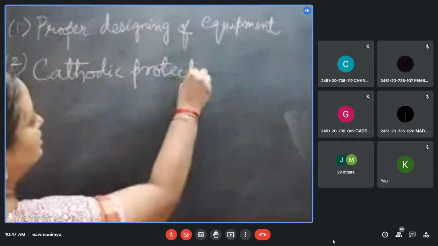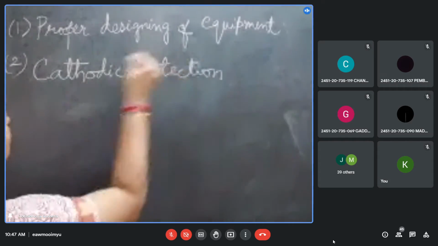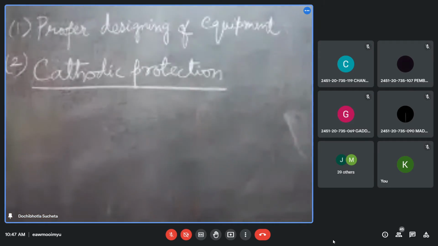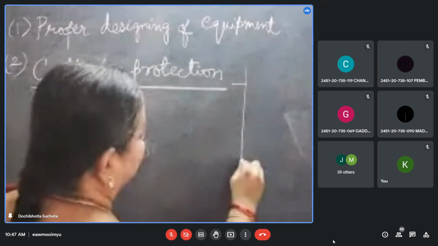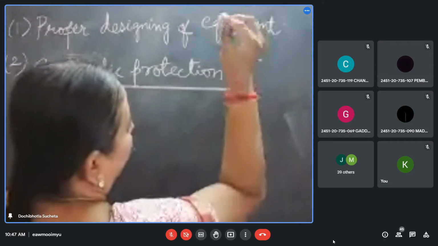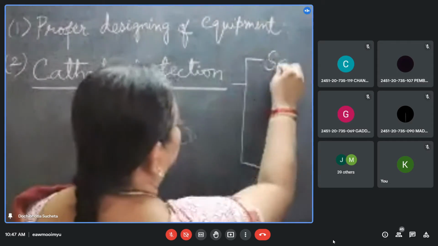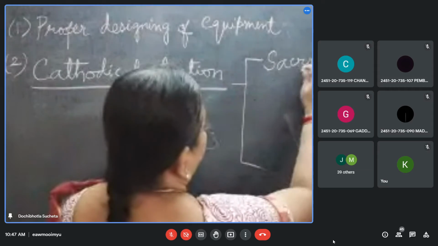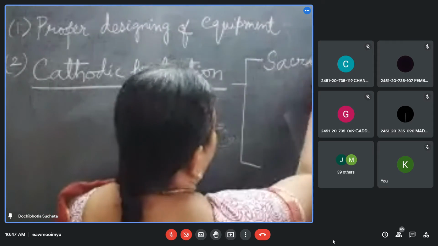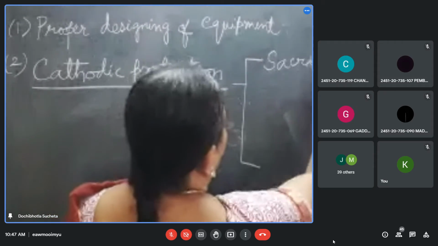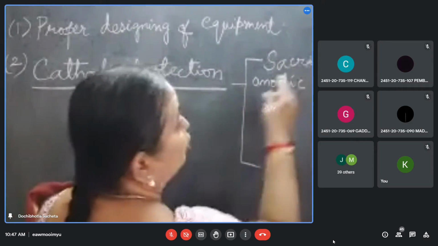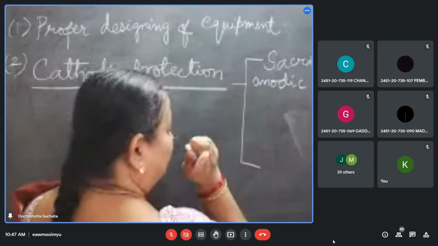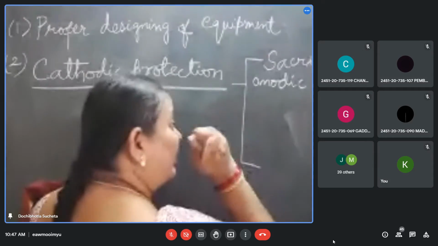This type of protection is studied under two headings. That means it is done in two ways. One is sacrificial anodic protection. You need to write this flow chart very diligently.